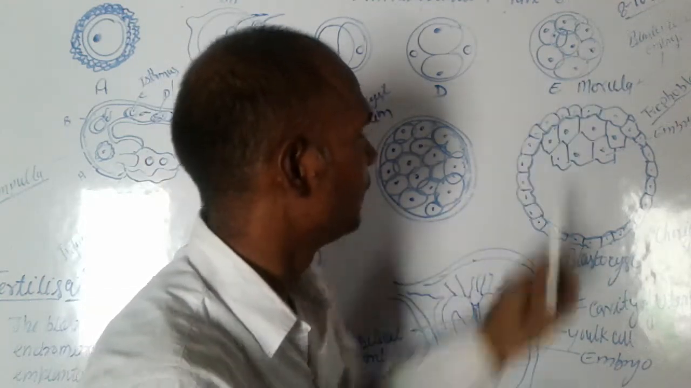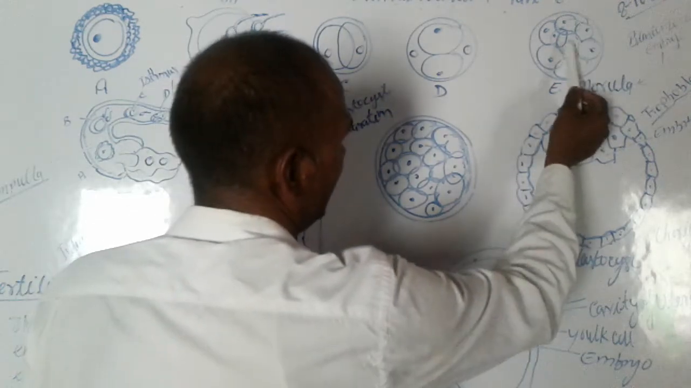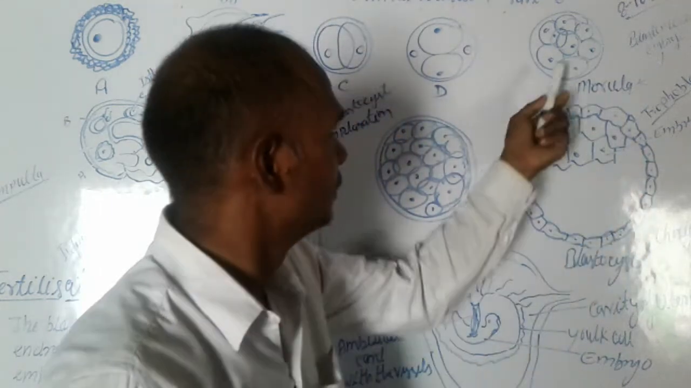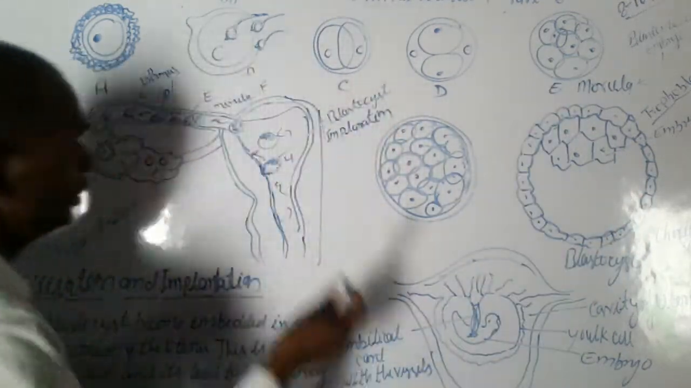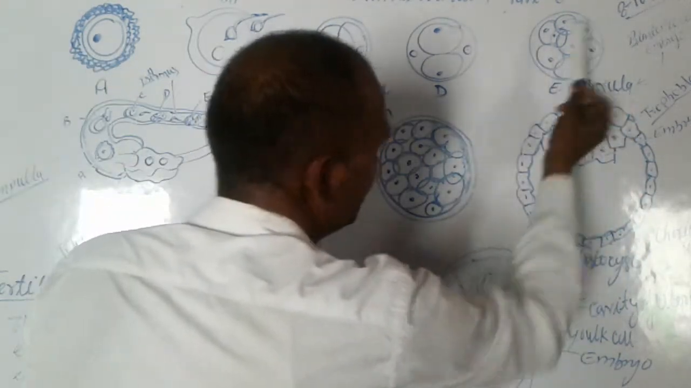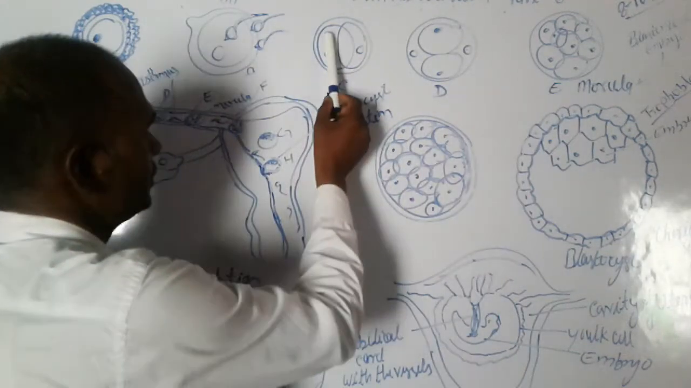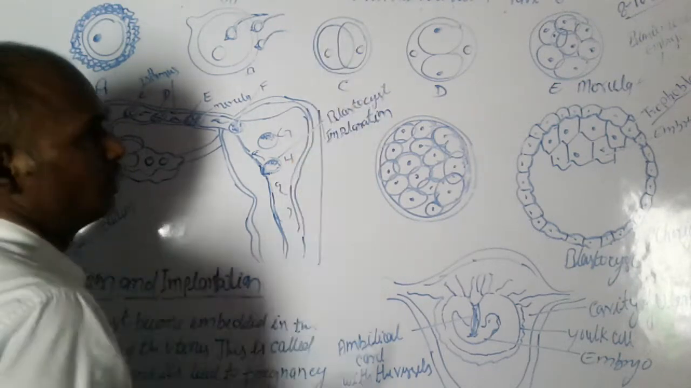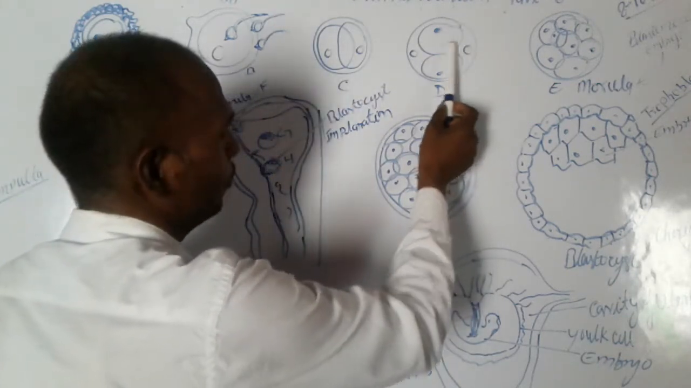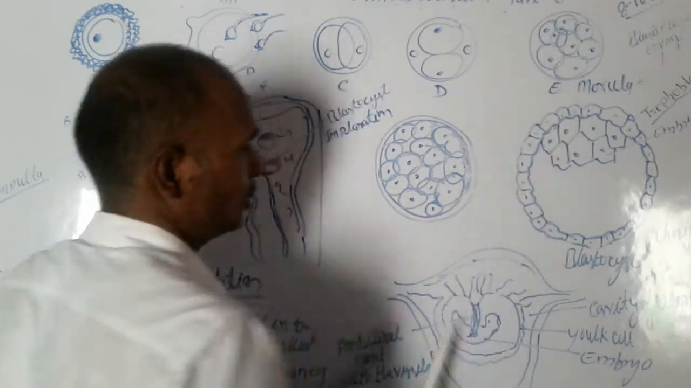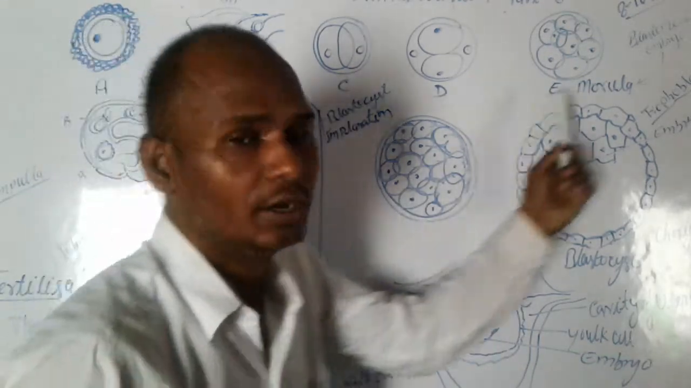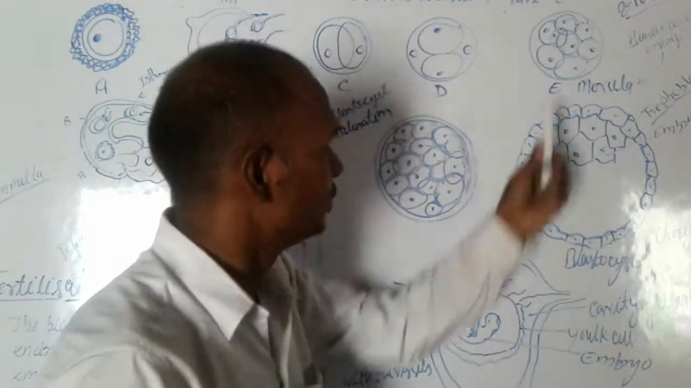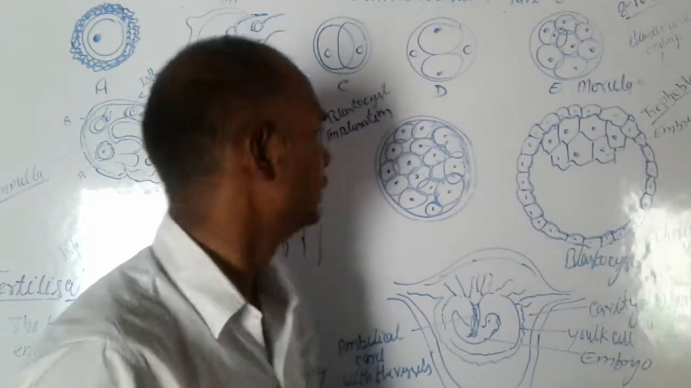Each of these cells is a blastomere. You can see in this zygote, the cell divides into 2 parts, and each cell is a blastomere. There are 4 blastomere cells, 8 blastomere cells, and 16 blastomere cells. So this cell is the blastomere cell.